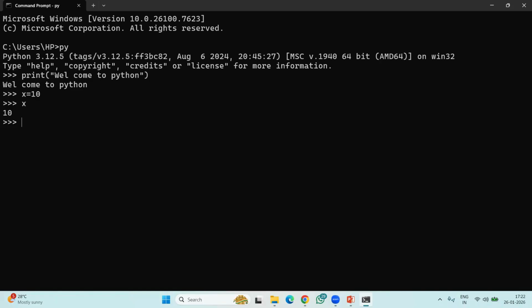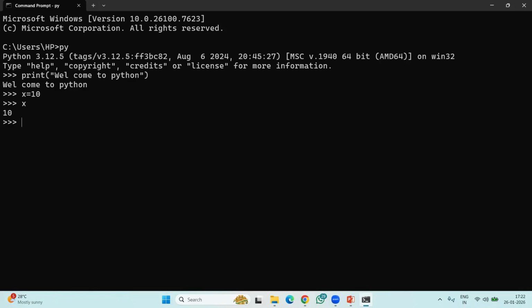Okay, so this is called interactive mode because here we are giving the statement as an input and it is executing the statement and producing the output immediately. It's just like an interaction. Input we are giving, output it is producing, like that. That's why it is called interactive mode.